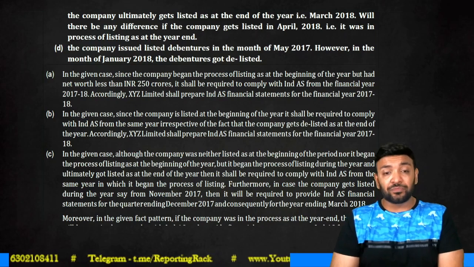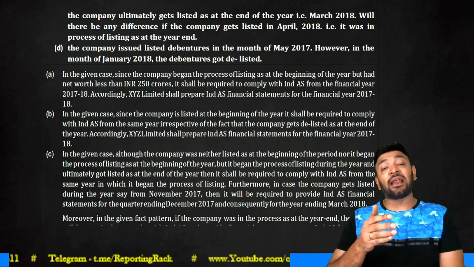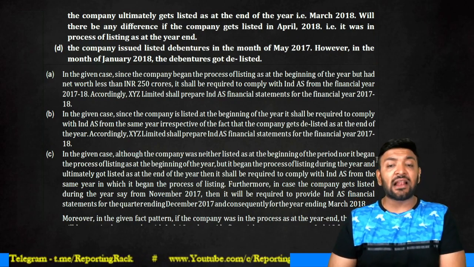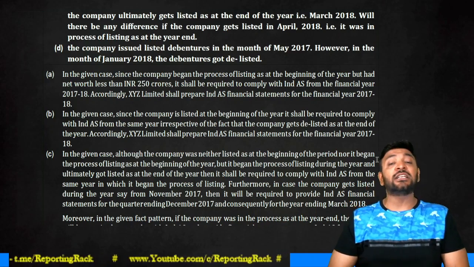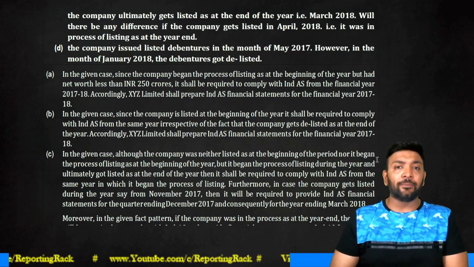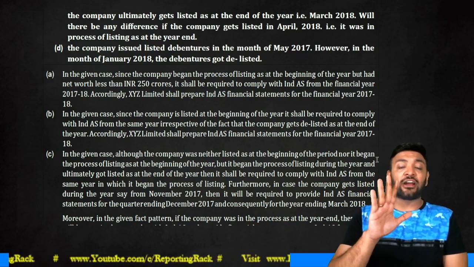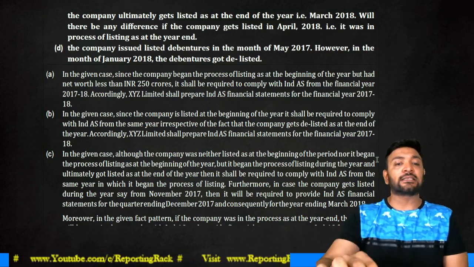If it is listed in November, then the IND AS financial statement preparation should start from the quarter ended December 2017 itself, and consequently year-end financials will be prepared as per IND AS in March 2018. That means the company compulsorily has to prepare financial statements under the phase 2 category of the roadmap of IND AS.